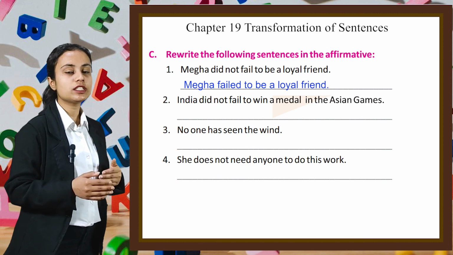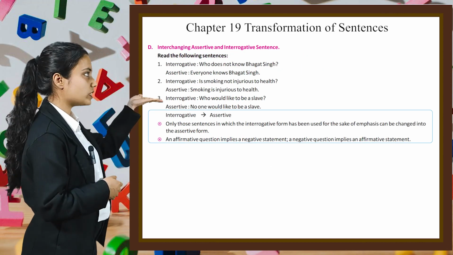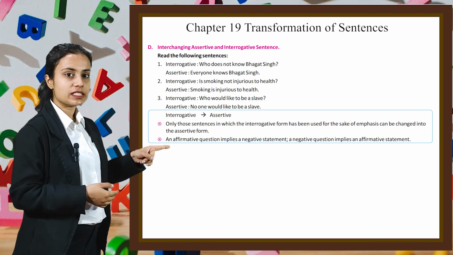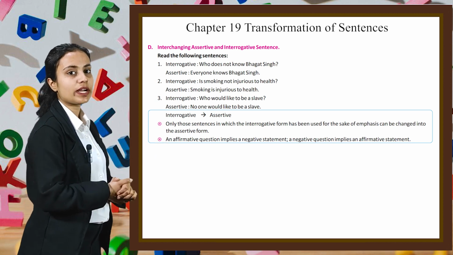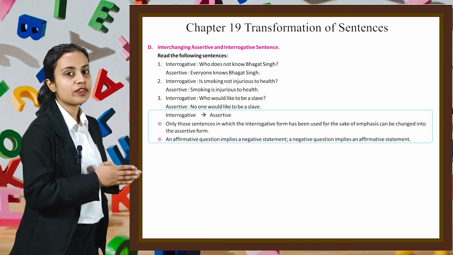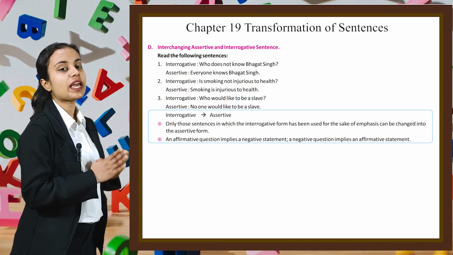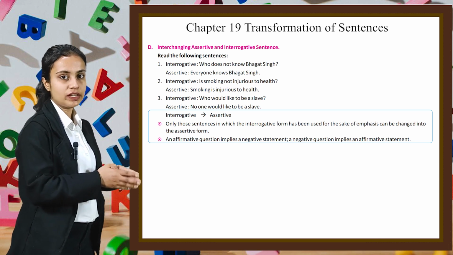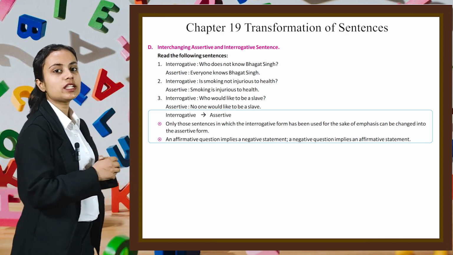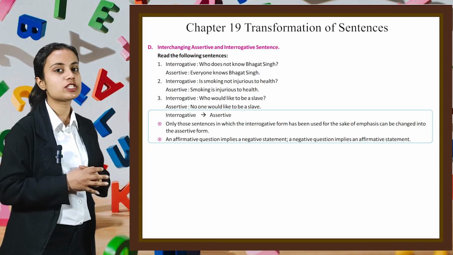Let's move on to another topic, which is interchanging assertive and interrogative sentences. Now read the following sentences. First one is interrogative. Who does not know Bhagat Singh? Assertive one will be everyone knows Bhagat Singh. Example number 2, interrogative, is smoking not injurious to health? Assertive is smoking is injurious to health.